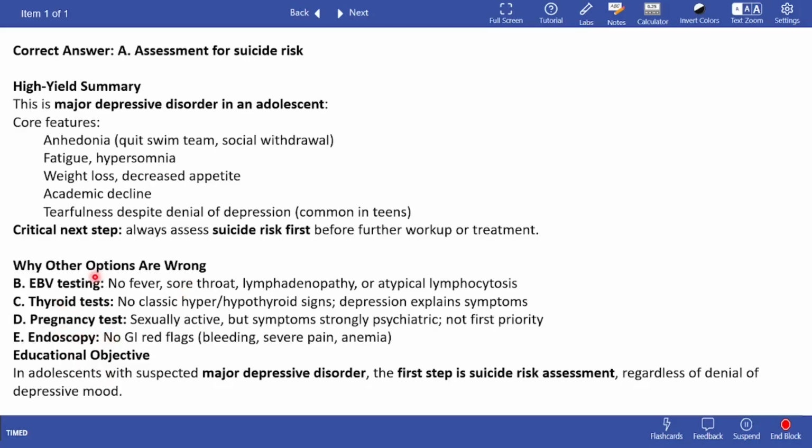And endoscopy is not needed because there are no GI red flags, no bleeding, no severe pain, no anemia. So point B: adolescents with suspected major depressive disorder, the first step is suicide risk assessment. Okay, so I guess that was clear enough.